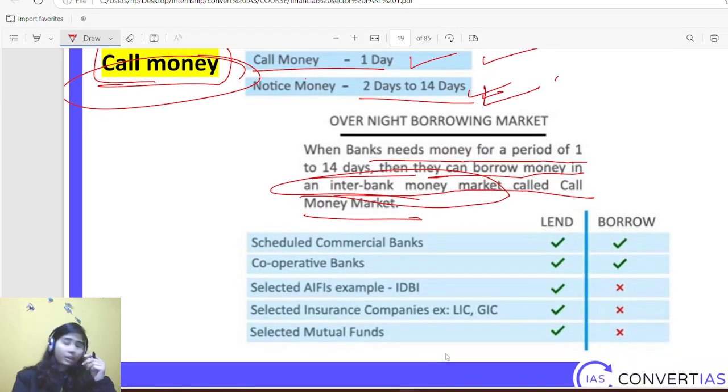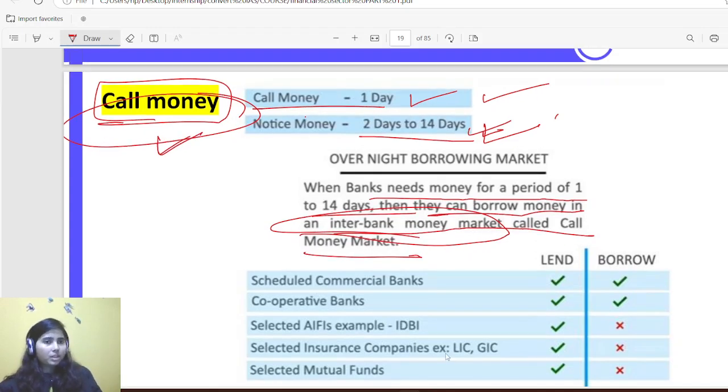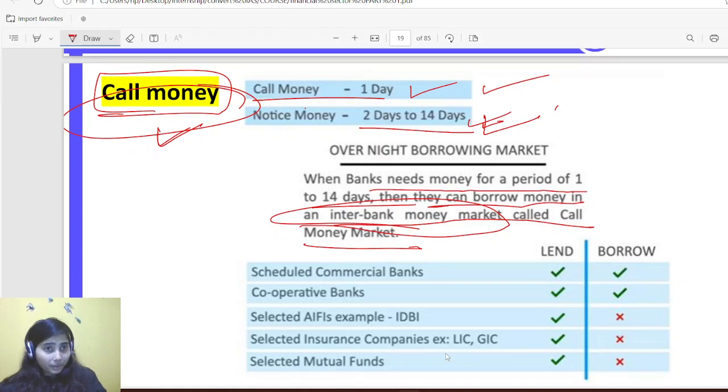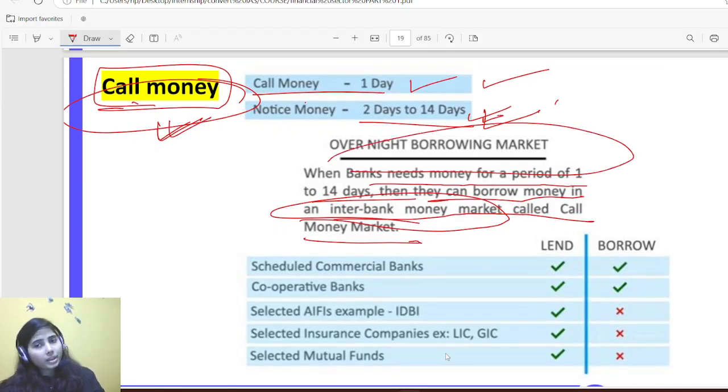If you are coming from a commerce background, you must have done a ledger entry. There was a call money. Whenever you purchased shares from the stock market, there was an entry, and that very first entry was call money, then you were paying further payments into it. So call money is the very first initiating process. You do not need to go into that, that is the technical aspect in accountancy. If you have not understood it, leave it. But for now, call money is the overnight borrowing market, that's it.